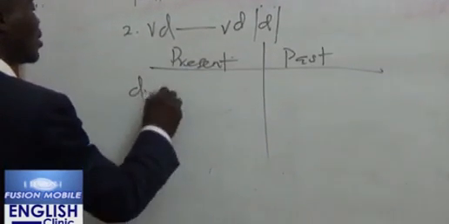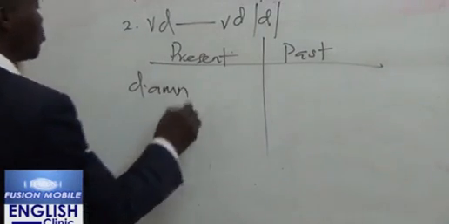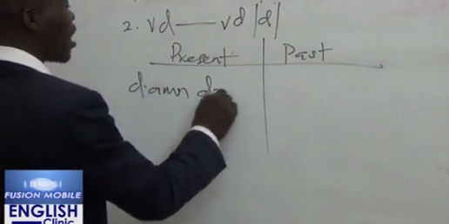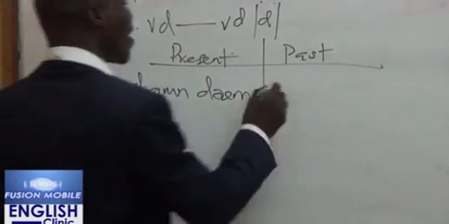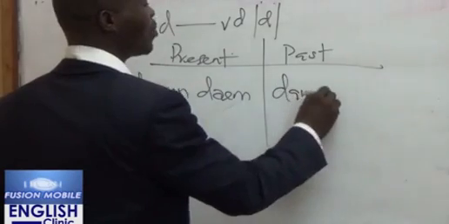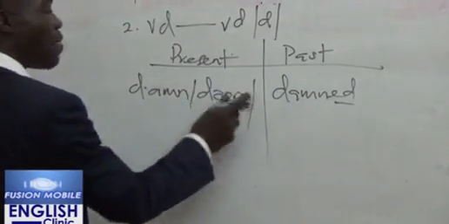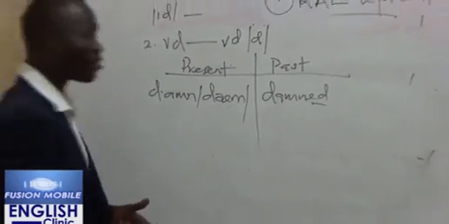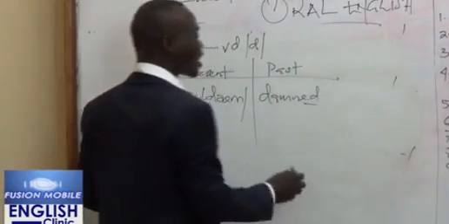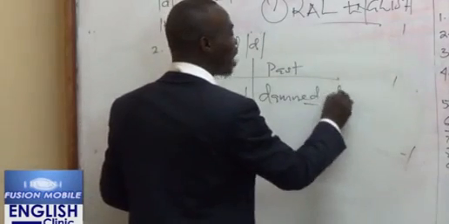damn. Now what is the spelling of damned? The past tense of damn is D-A-M-N-E-D. We have ed. Now because the last sound here is ma, and ma is a voiced sound, this ed is pronounced as da. So it becomes damned.